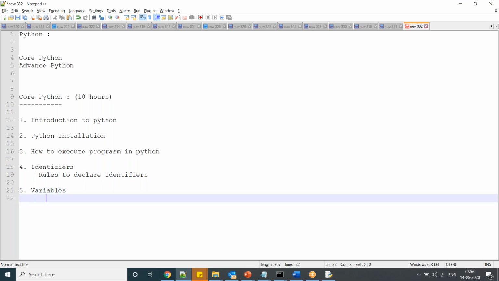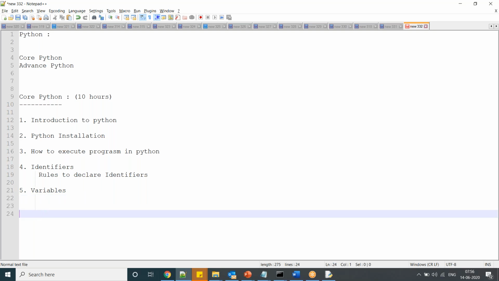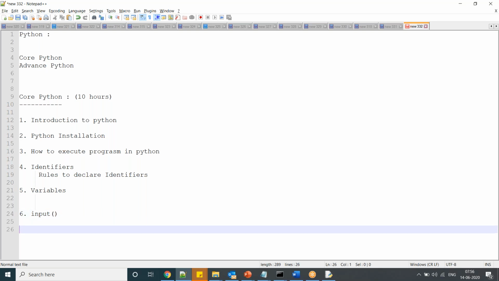Variables: how to declare variables and what are the best practices to declare variables. In Python, we can declare multiple variables at a time. How to declare and use multiple variables, all those things I will discuss in the variables concept. Next, the input function. Then I'm going to discuss data types.